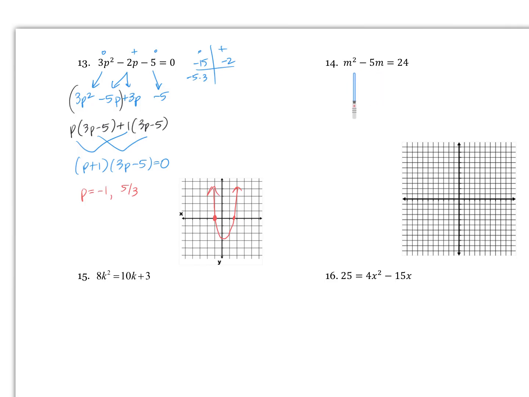How can I use polysmelt on 14? What do I have to do first? Yeah, you still have to get it set equal to 0, you guys. So let's write m squared minus 5m minus 24 equals 0. Then you could polysmelt. And let's see what polysmelt gets us. I would get 8 and 3. Let me know what polysmelt gets us.